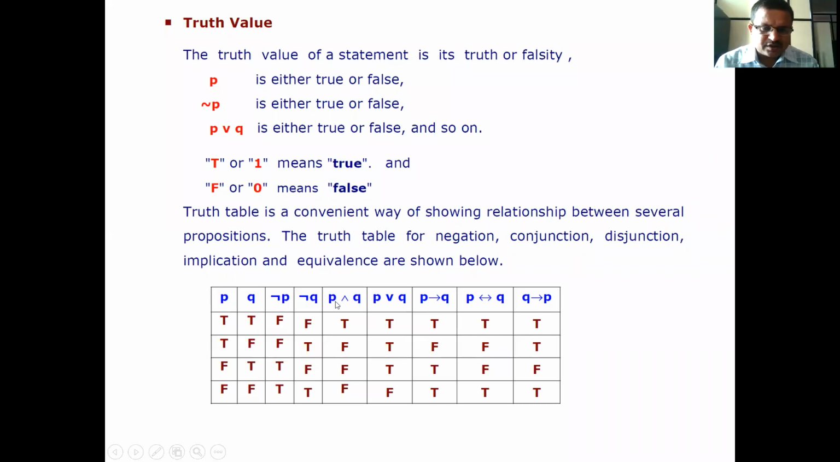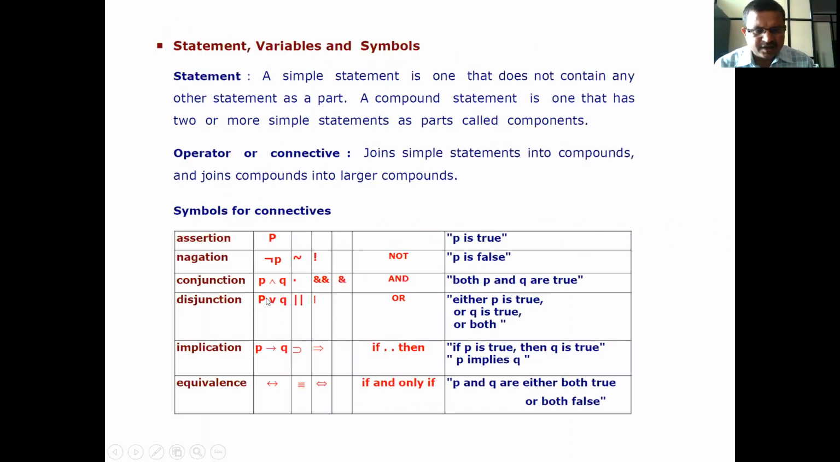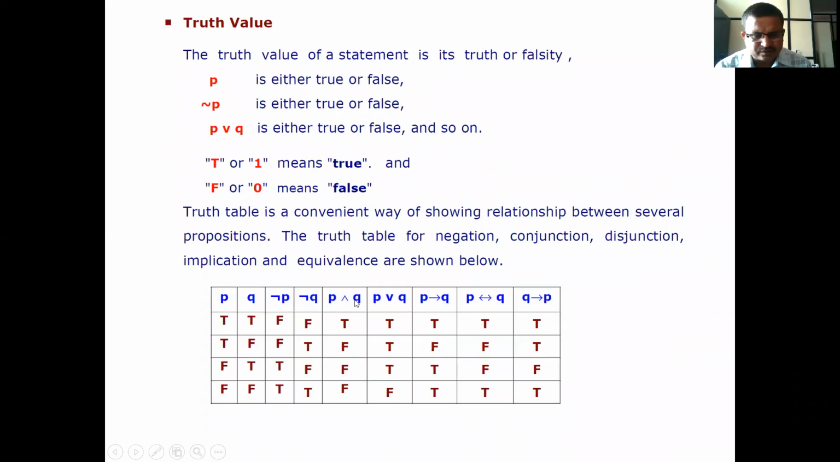Now P conjunction Q. Therefore T, T, F, F; F, T, F; F, F, F. Then P disjunction Q: T, T, T; T, F, T; F, T, T; F, F, F. Now P implies Q means what? T, here F, T, and here T.